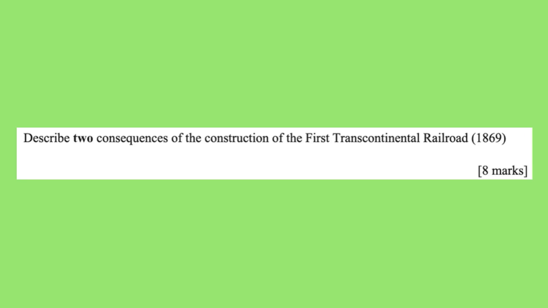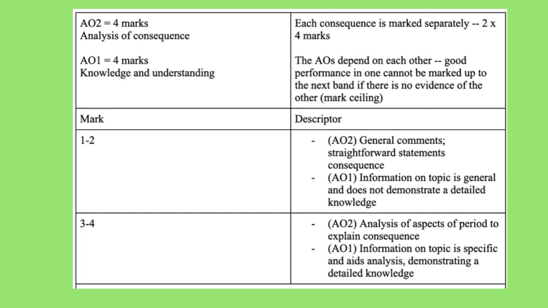Describe two consequences of the construction of the first transcontinental railroad in 1869. 8 marks. This is the mark scheme for this question, which you can find out about in more detail in the overview video. But we do know that 4 marks are available for AO2, which is your analysis of consequence.